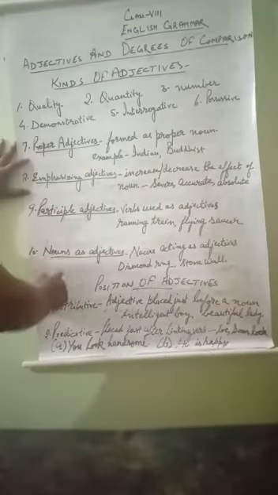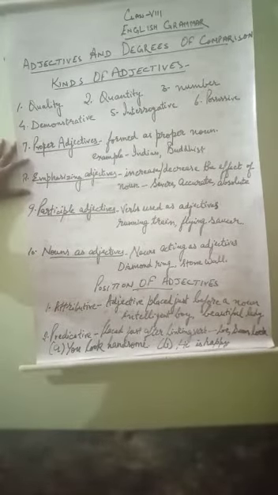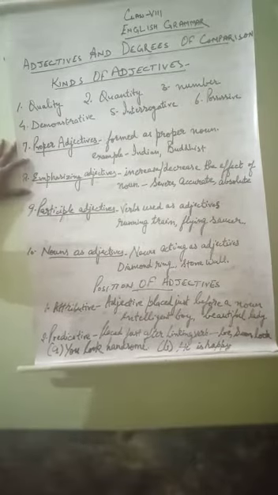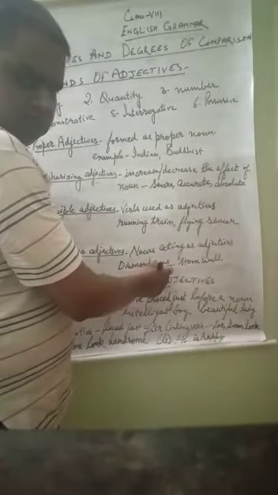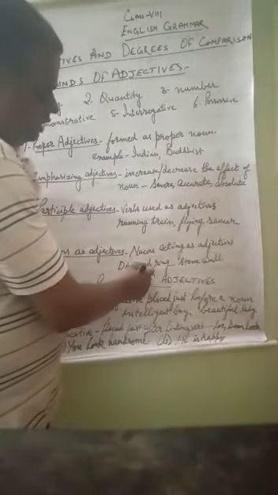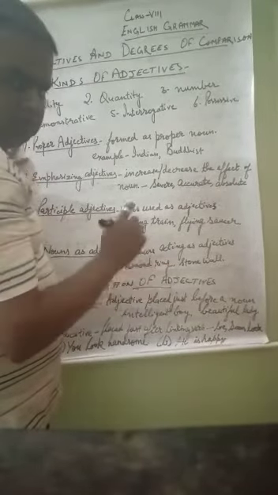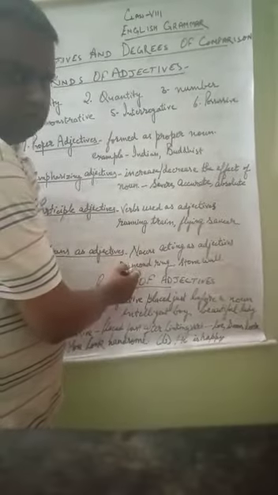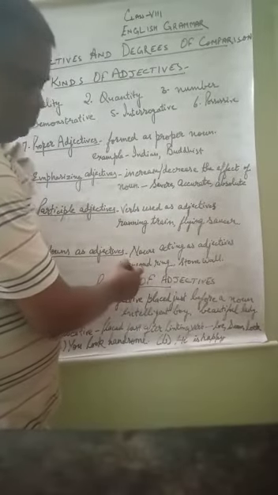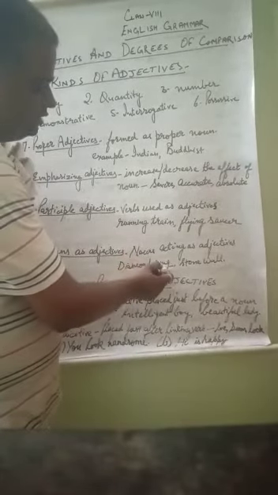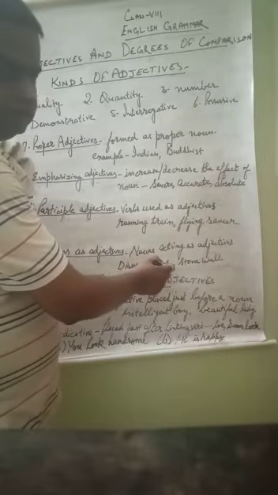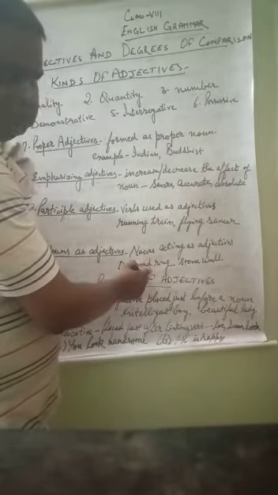And the 10th one is nouns as adjectives. Some nouns are used as adjectives. Suppose I say diamond ring. Here ring is the noun and diamond has come for ring. Diamond is also a noun, but here it is acting as an adjective for the word ring. Ring is the noun and diamond is the adjective here.